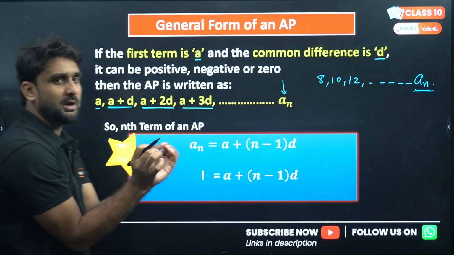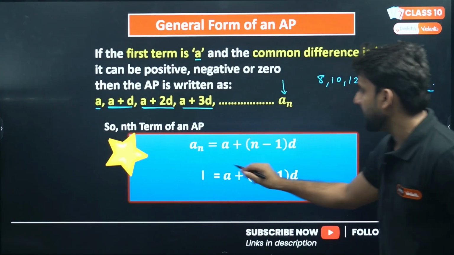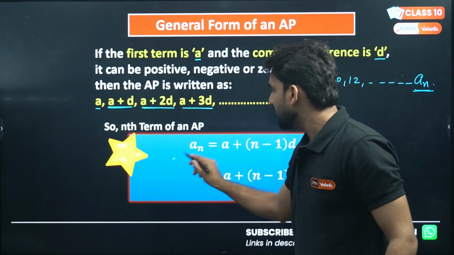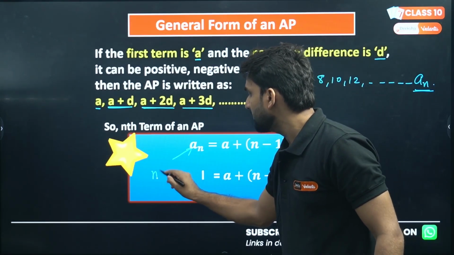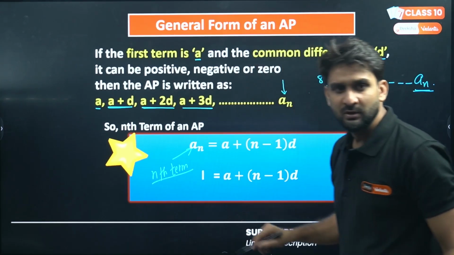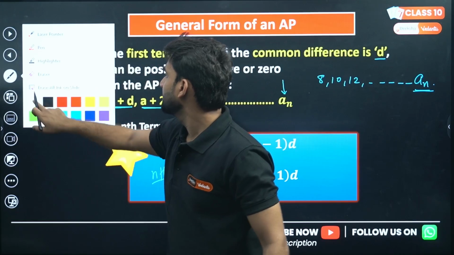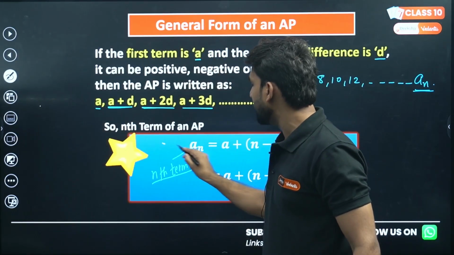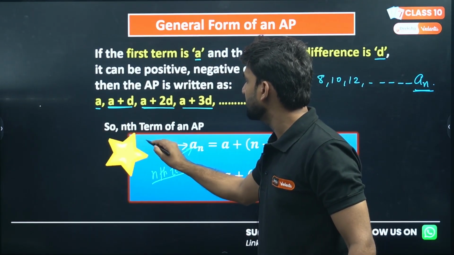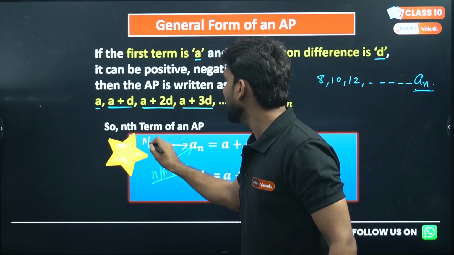Now I'm giving you a clear concept of how this formula came, the nth term. N is called, my dear lovely kids, the nth term. Hope it is visible to you all. Is it clear to all? Okay, let me change the color of the marker first. So my dear lovely kids, this a_n is called the nth term.